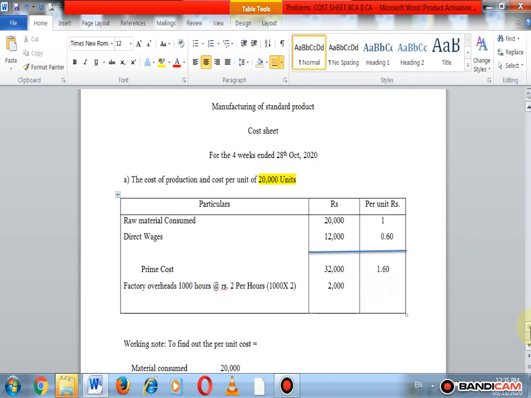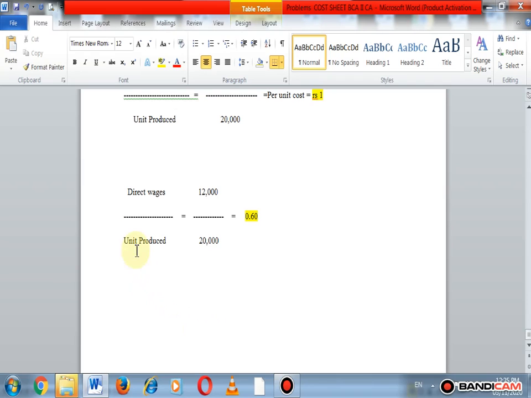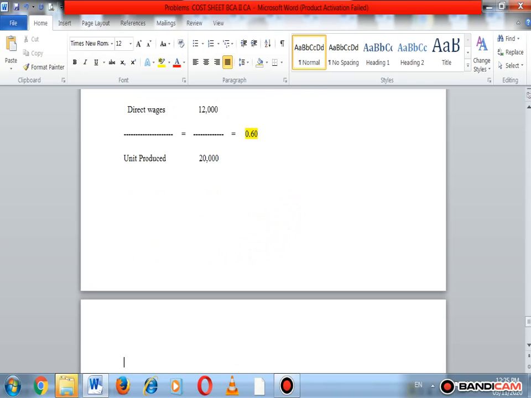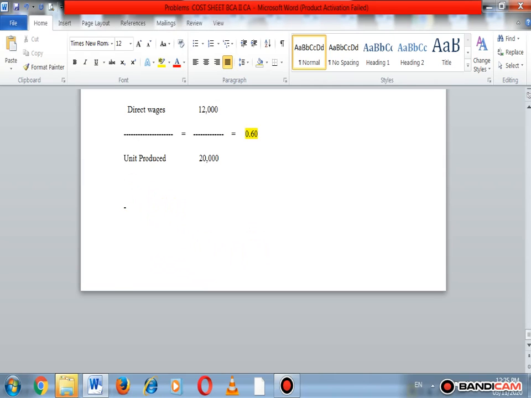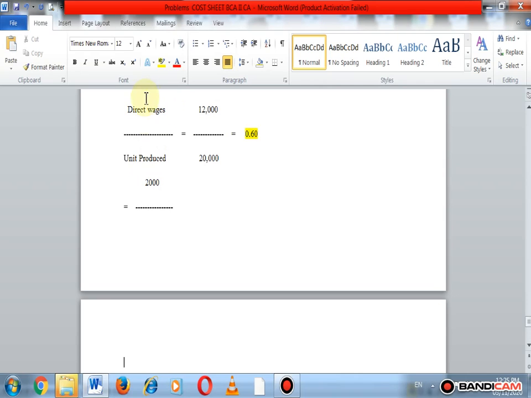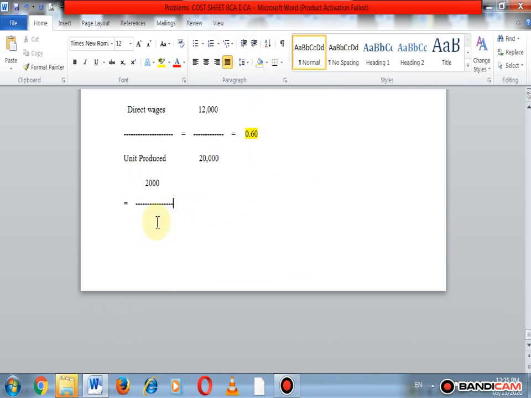So 2000 goes right here in the total column, and we find out the cost per unit. Here we did not write the formula, just put the figures in adjustment number three. It is 2000 divided by 20,000, we get the cost per unit.